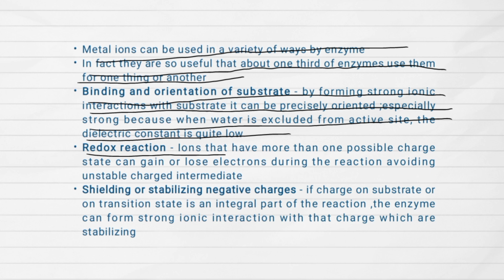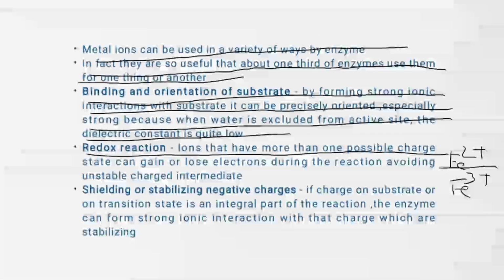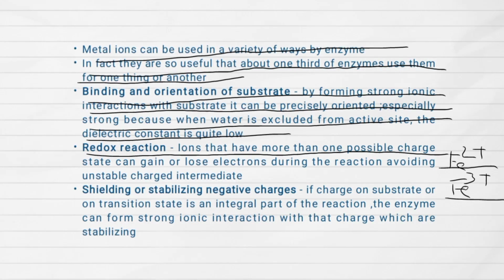Second is redox reaction. Ions that have more than one possible charge state, for example Fe2+ or Fe3+, can gain or lose electrons during the reaction, avoiding unstable charge intermediates.